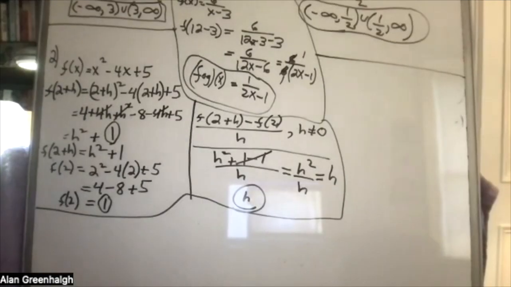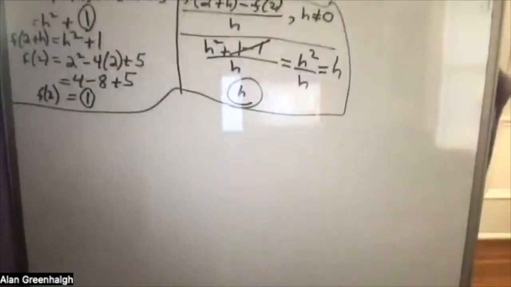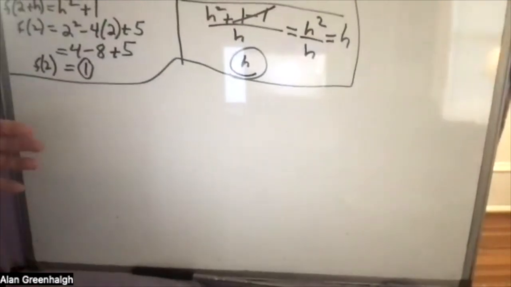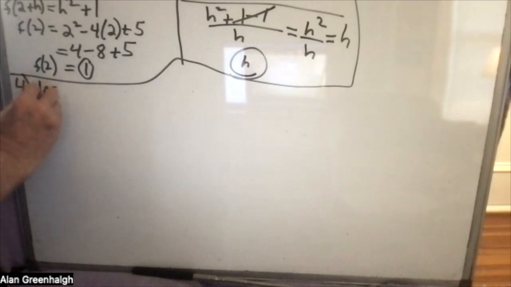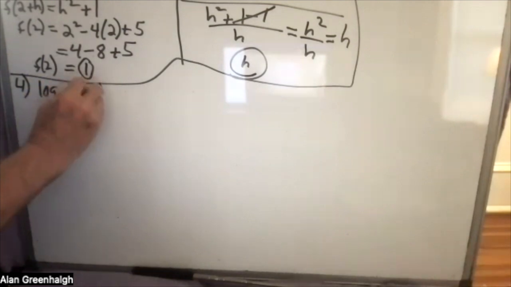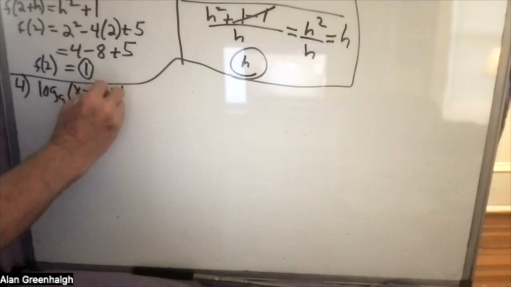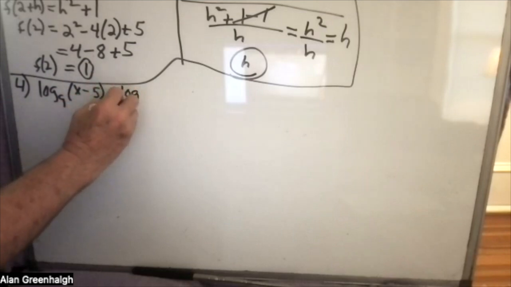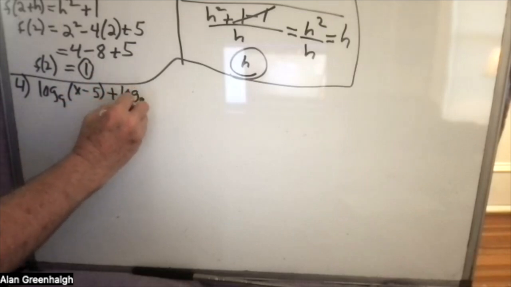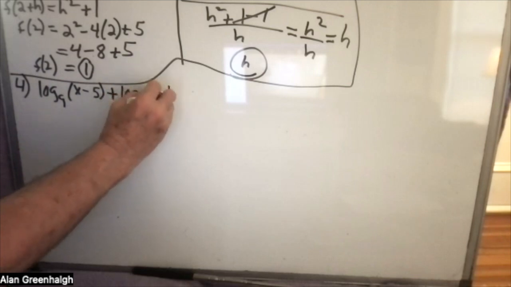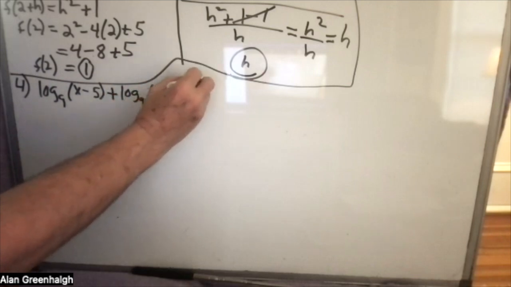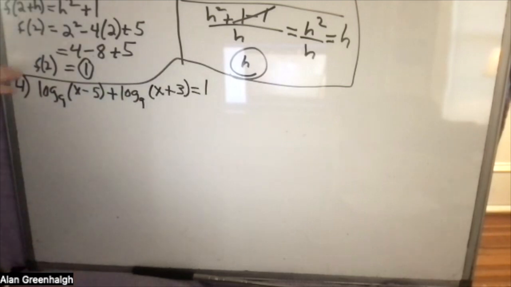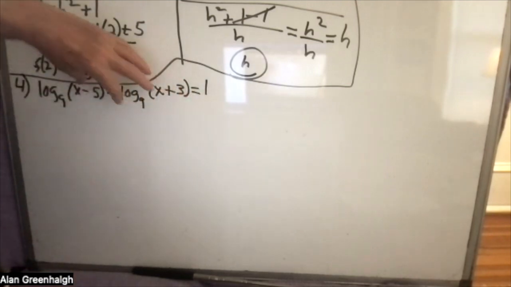Let's do problem number 4, because I have room here to do problem number 4. And then we could go back and do problem number 3. So we're doing problem number 4, which is the log to the base 9 of x minus 5 plus the log to the base 9 of x plus 3 is equal to 1. So this is a logarithmic expansion which we would like to compress.